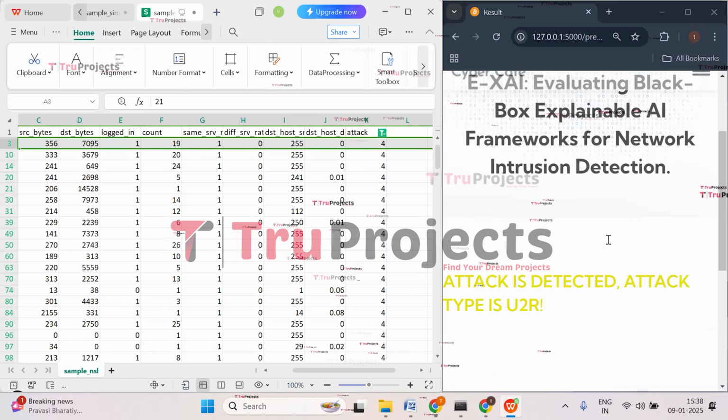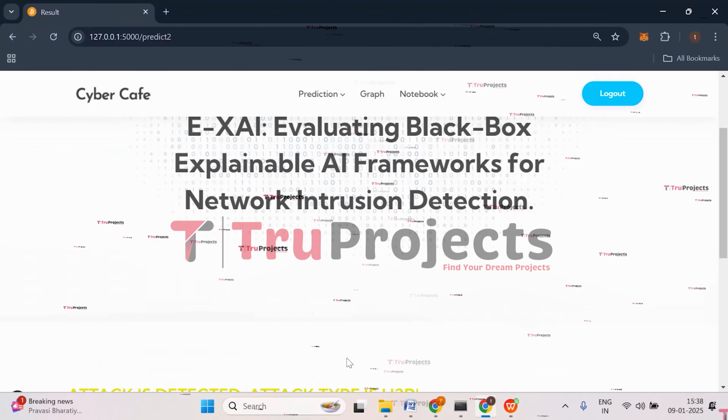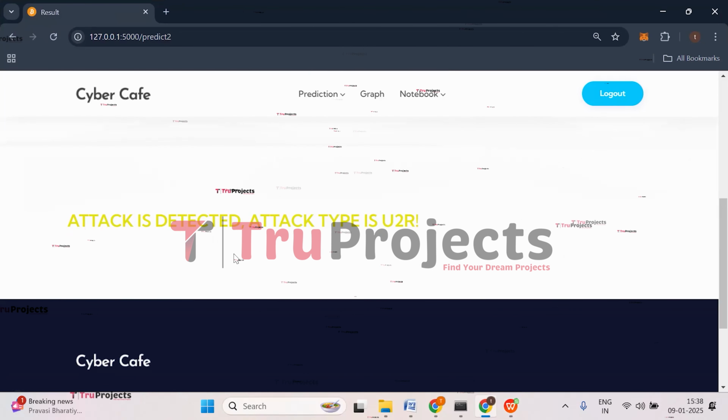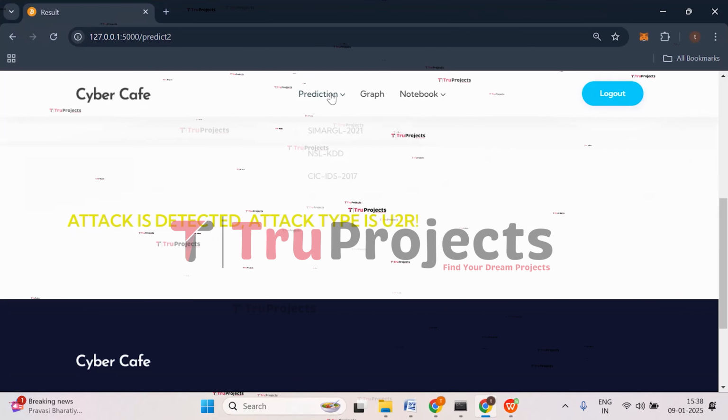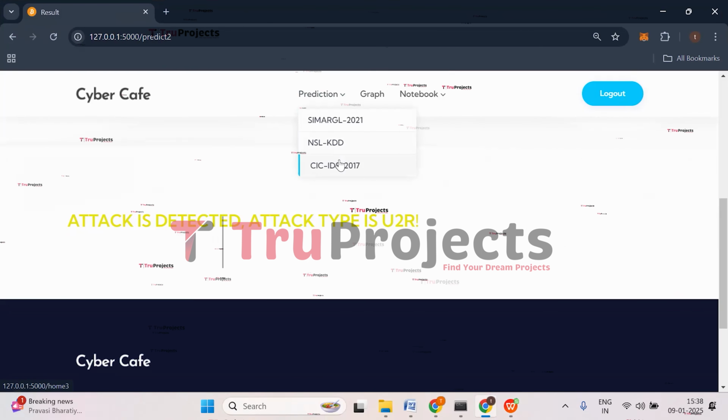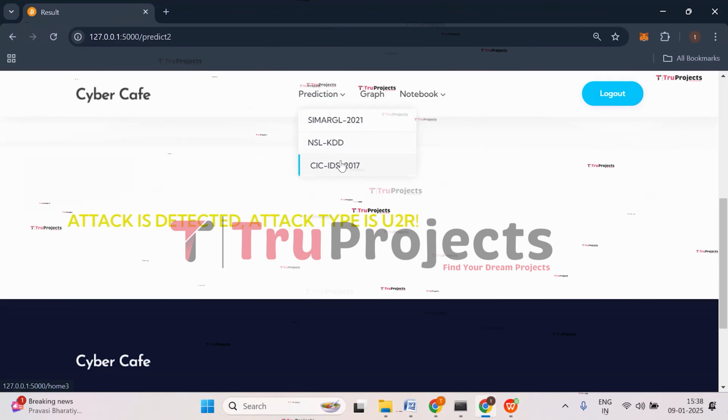So we have completed with all the cases. So here we got the prediction that there is an attack detected and that attack type is U2R attack. So here U2R attack has been detected. We have completed with the NSL-KDD also. Let's try predicting CICIDS 2017. So click on that.